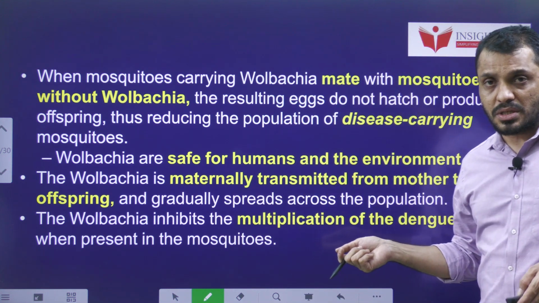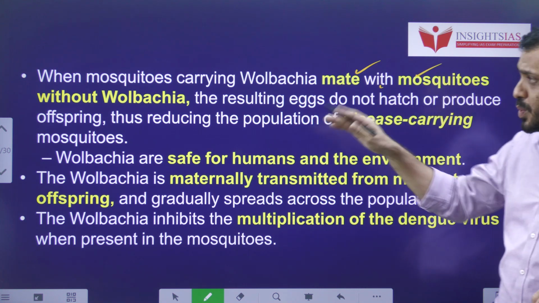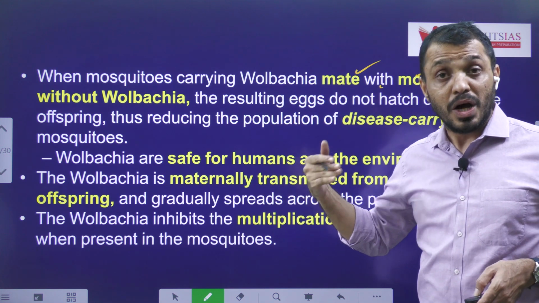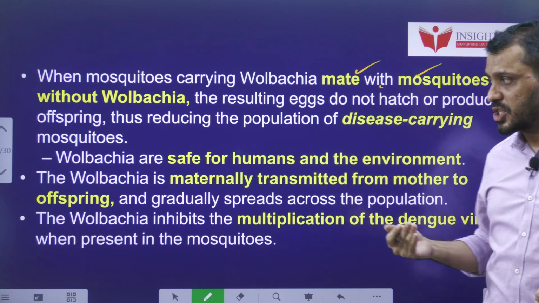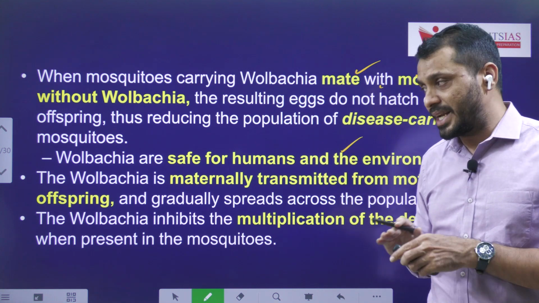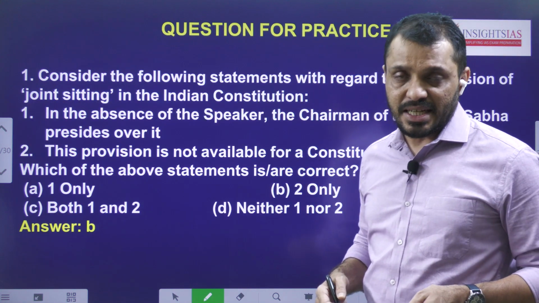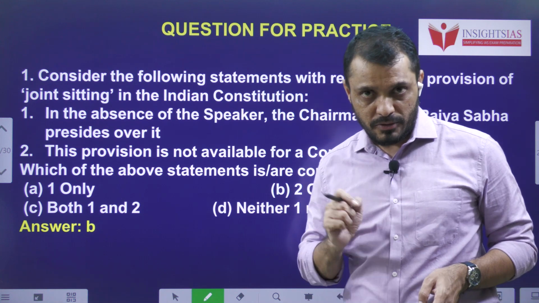When mosquitoes carrying Wolbachia bacteria mate with mosquitoes without Wolbachia, the offspring consist of Wolbachia bacteria. And this Wolbachia bacteria is not going to affect humans at all. It only affects viral replication inside the mosquito. This is the topic number 4.